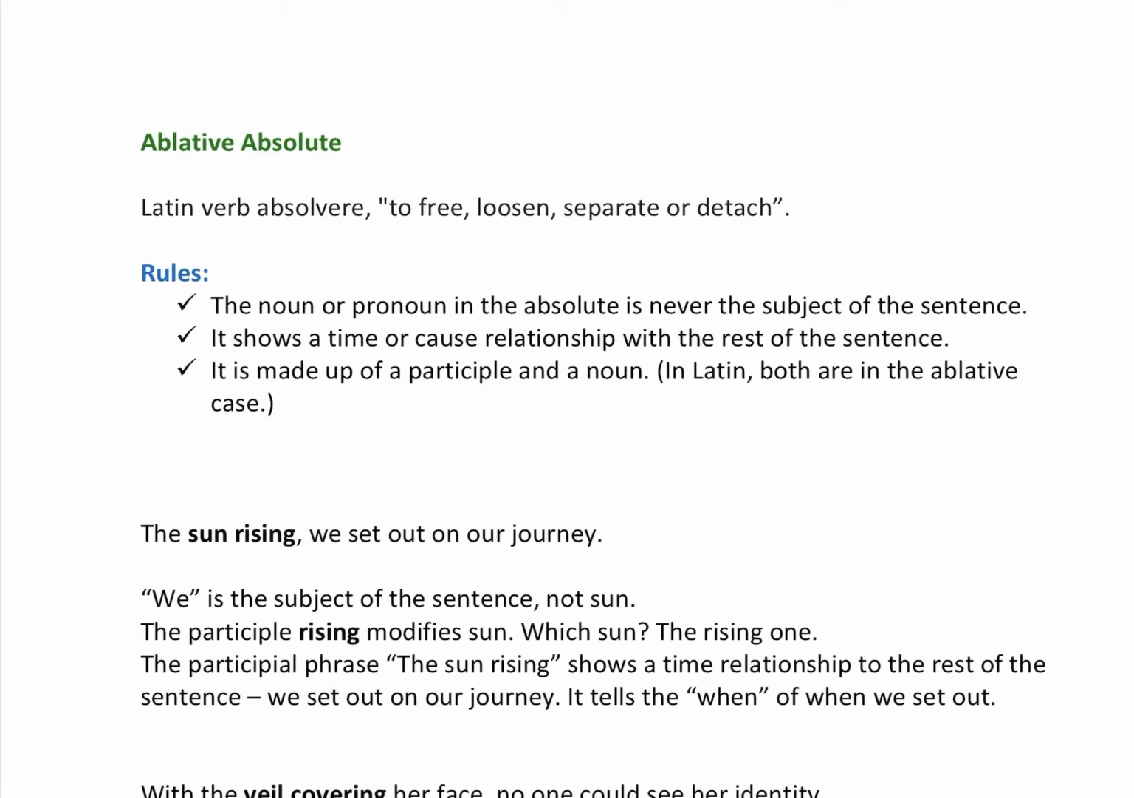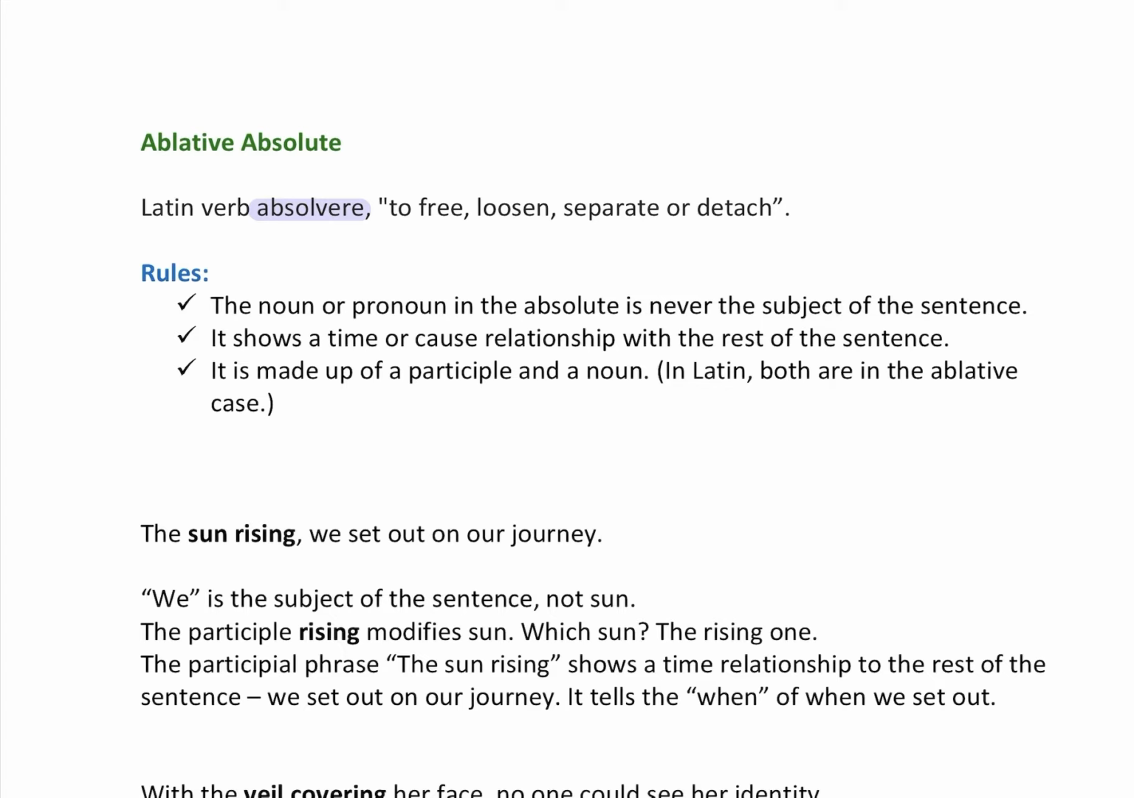Okay, something called an ablative absolute is frequently found in Latin literature, and the word absolute comes from the Latin verb absolvere, to free, loosen, separate, or detach. Think about how we use its derivatives in English. When someone is absolved from a crime, it means they are freed from the blame for that crime. So this simply means that the ablative absolute can be separated from the rest of the sentence, and the sentence will still make complete sense. It is connected but not essential to the meaning of the sentence.